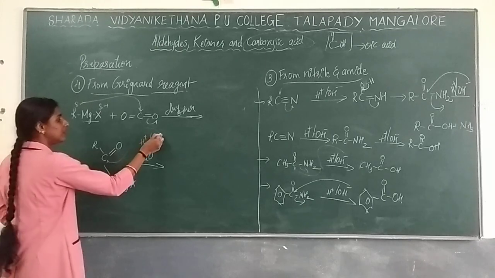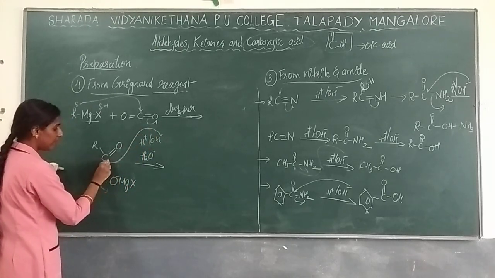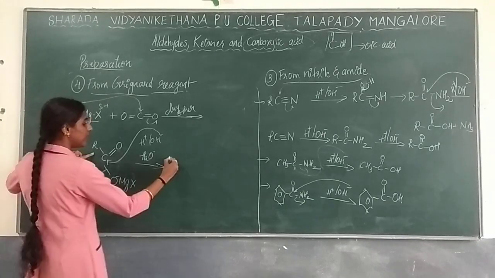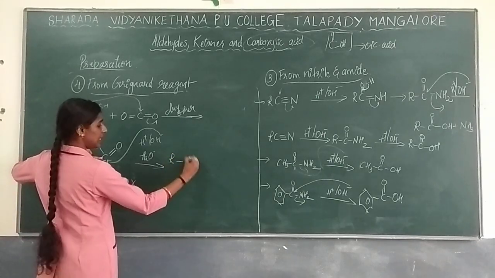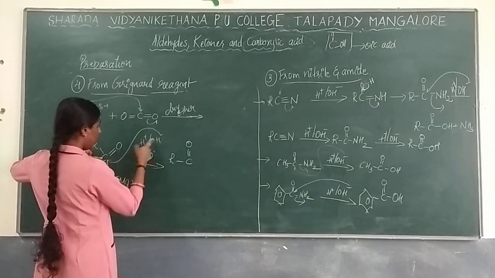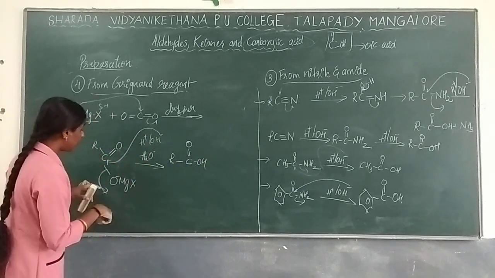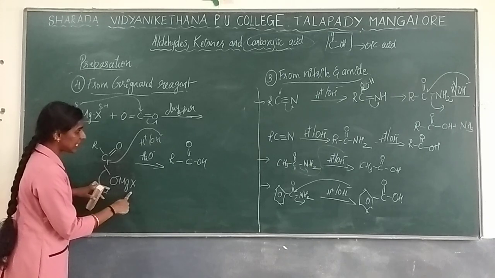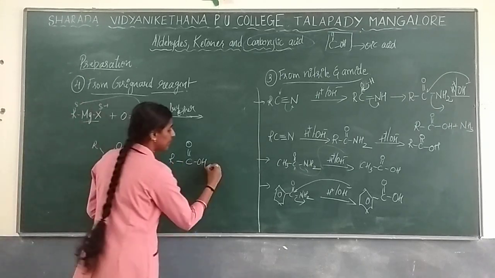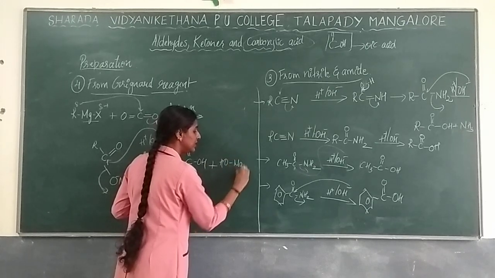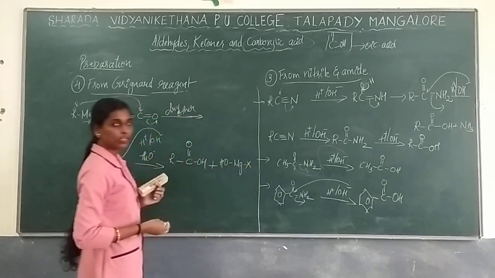From here OH minus will be attacking the carbon and this bond involvement takes place, and you will get R with C double bond O, OH attached, so you are going to get carboxylic acid. And what is remaining? OMgX is there along with that. So that is OH, and MgX will be formed as a product.